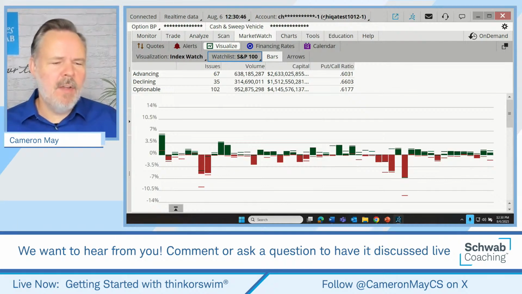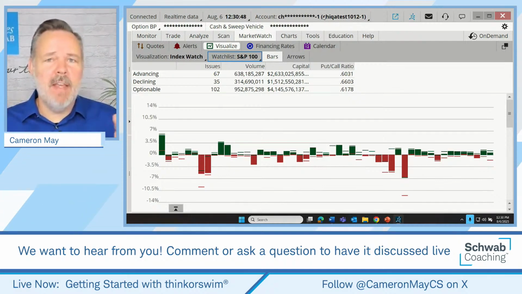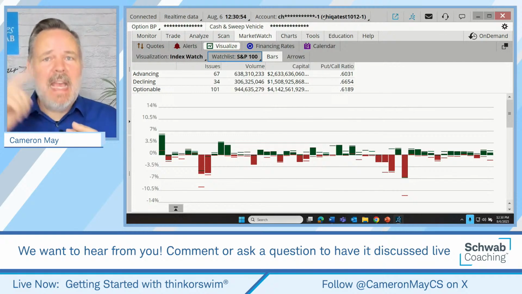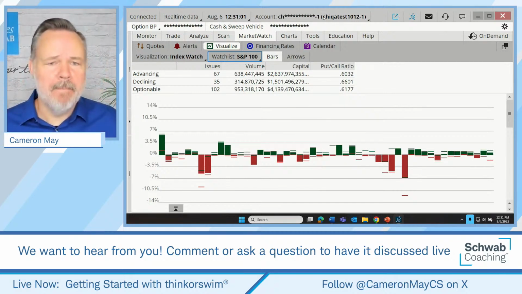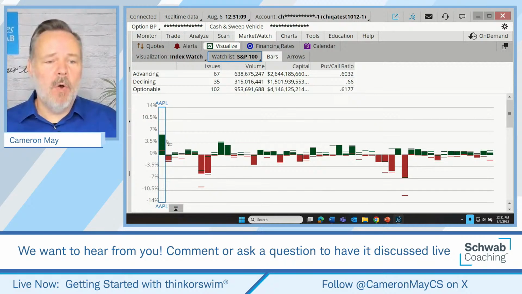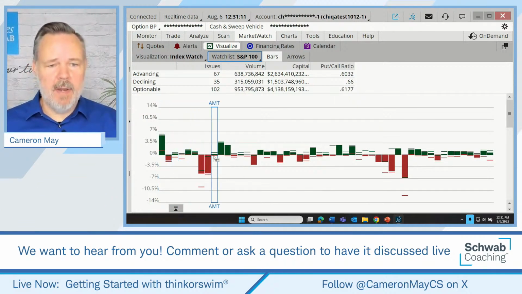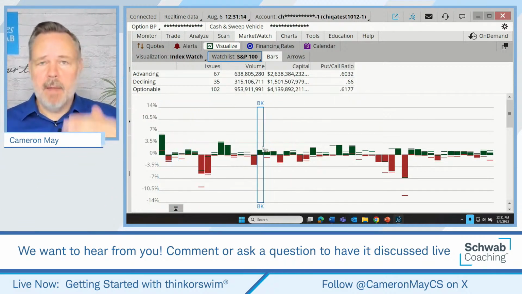John, you say green is good, red is bad. Let me rephrase that, because good and bad is actually determined by whether a trader is a bull or a bear, and then which way price is going. I will say green is up, red is down. But by selecting a watch list here, we can now just hover over these histogram bars and see comparatively